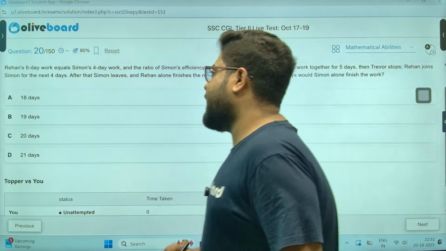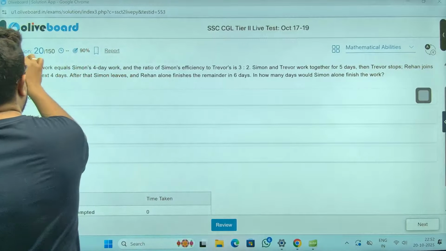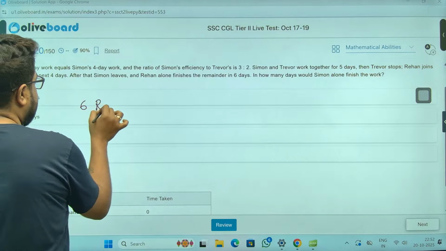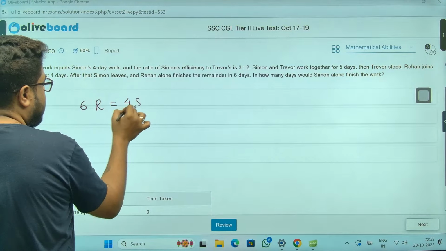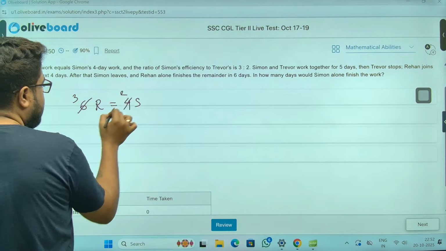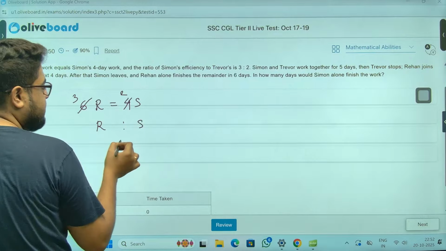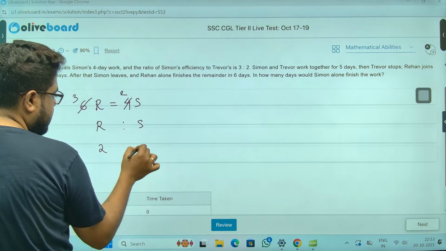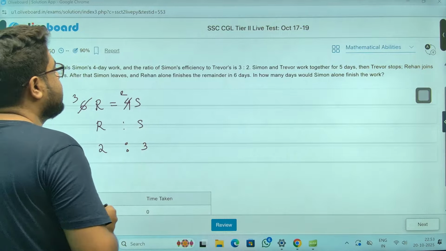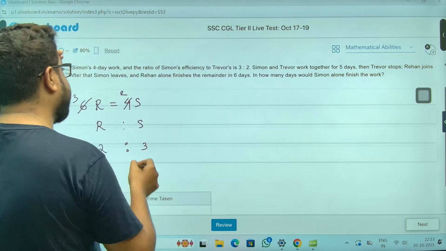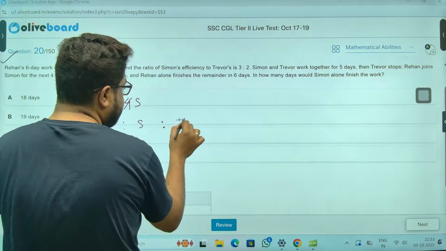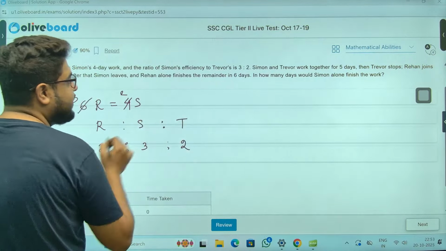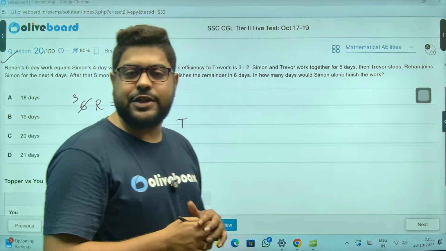Sir, now Rehan's 6-day work. Next one, time and work question, sir. 6 days of Rehan is equal to Simon's 4 days of work. So the ratio is 3:2, meaning Rehan is 2, Simon is 3, sir. Now again, Simon's efficiency to Trevor's efficiency is 3:2. Right? Because the 3s are matching. So you will say, sir, Trevor is 2. So 2:3:2, that's the efficiency ratio.